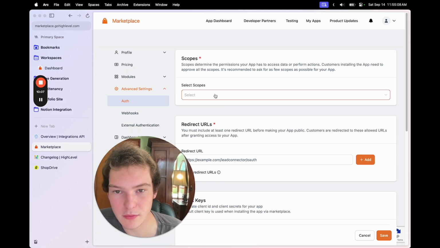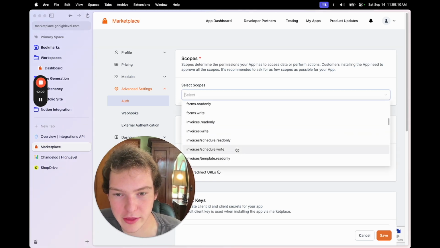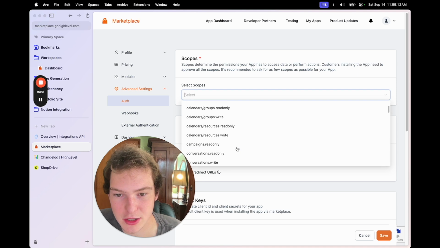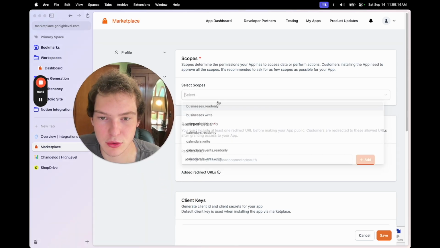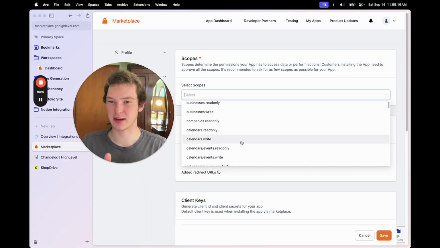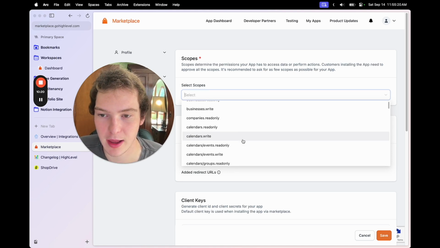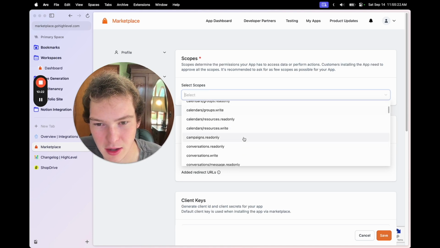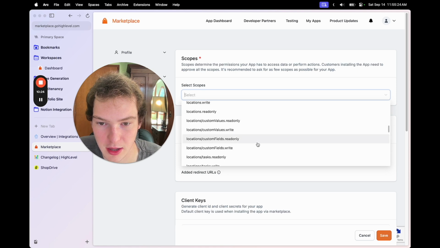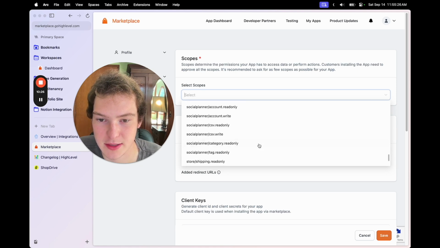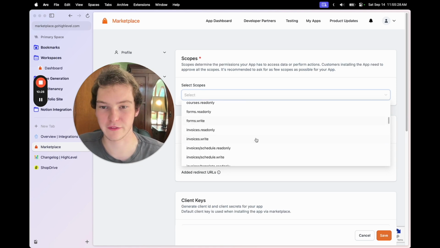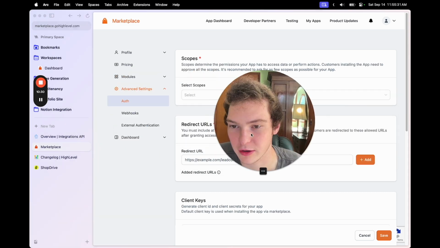So with scopes, this is all the things you can do. You can create invoices, you can read the invoices, you can look at the businesses, which is like an opportunity in HighLevel if you're familiar with that, but it's a business. Calendars, locations, funnels, payments, products, a lot of this stuff. So you can basically do anything here, okay?